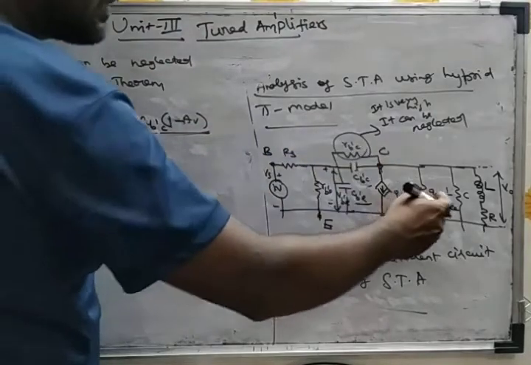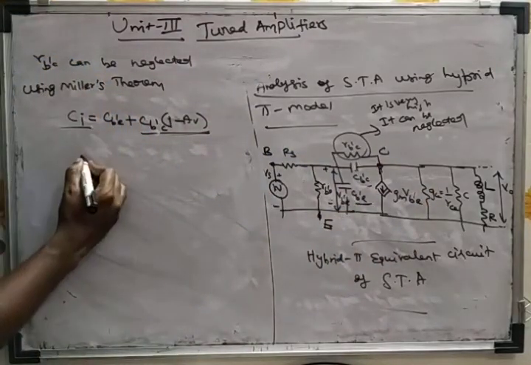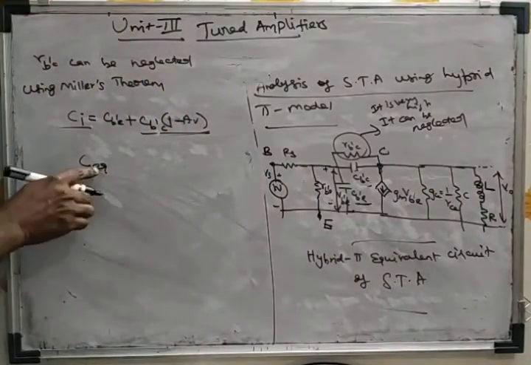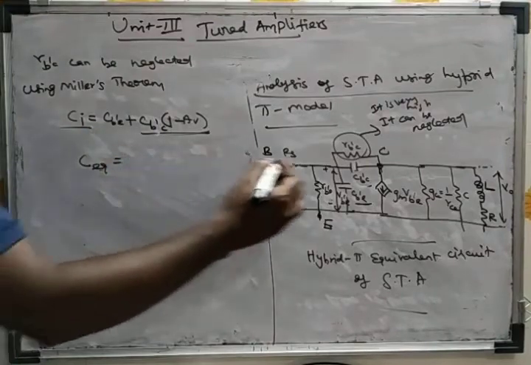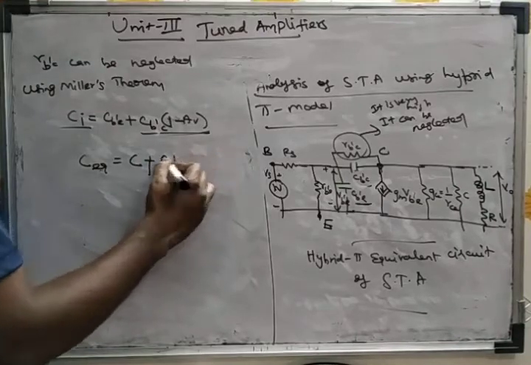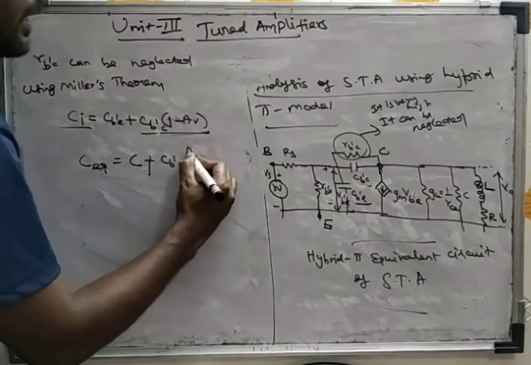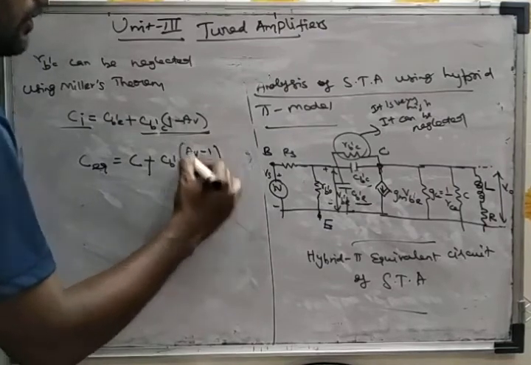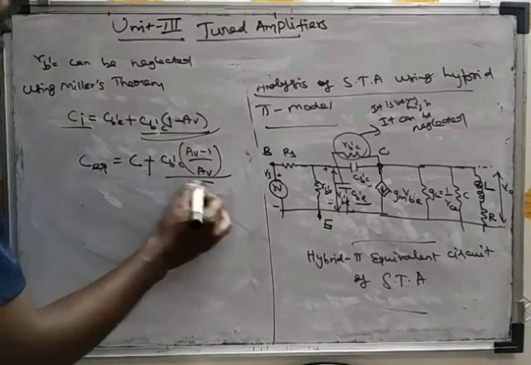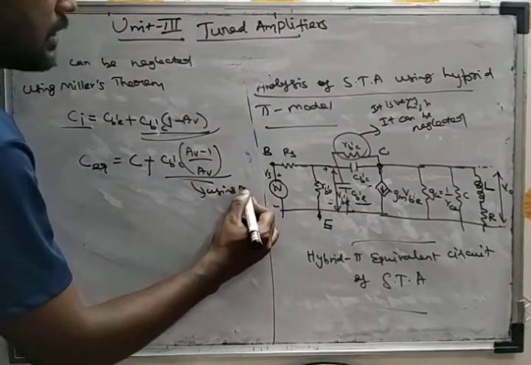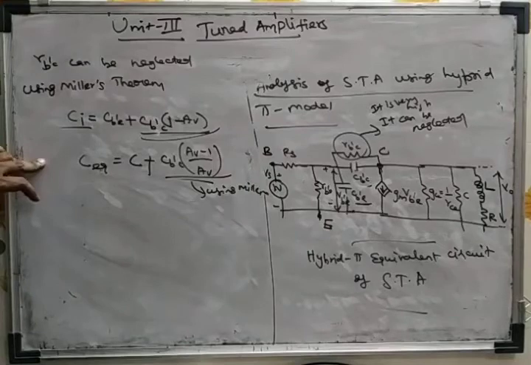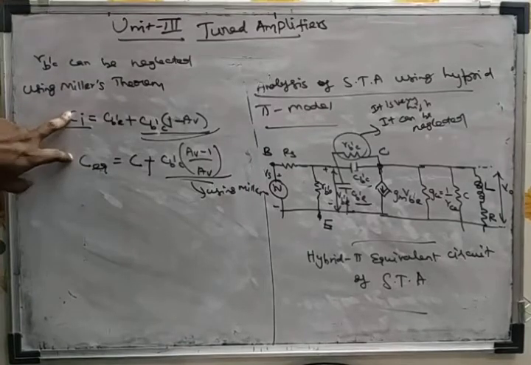Similarly, if you are transferring to the output side using Miller's theorem, already you have C here. So the output capacitance, I am making C equivalent, equal to C plus CB'C into (Av minus 1) by Av, since the gain is Av. For this concept, you can refer to Miller's theorem. From these two, you can further simplify this model.